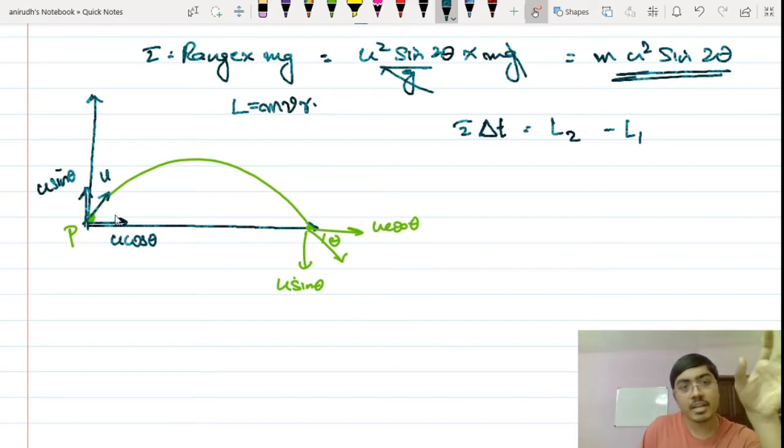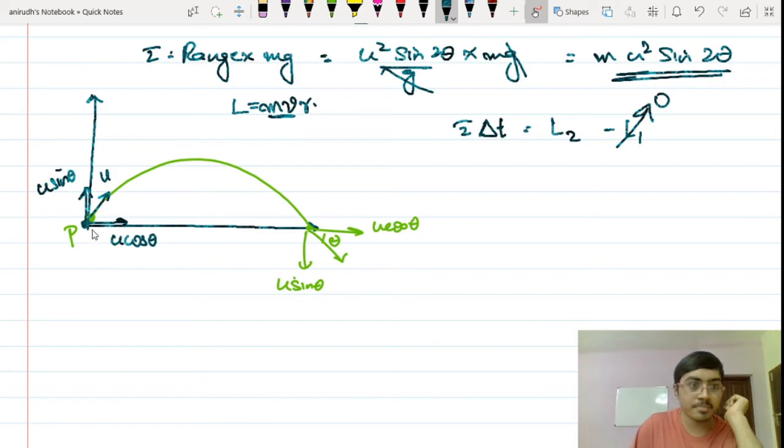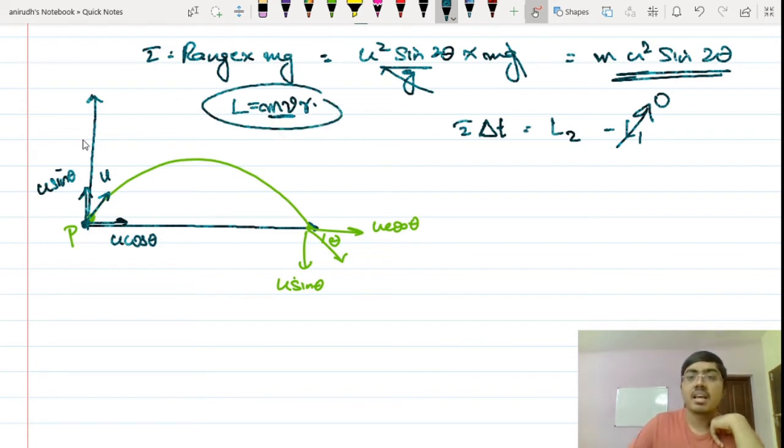Okay, so there is an angular momentum in the y direction and in the x direction, but both the linear momentum components are passing through the point P. So that means the initial angular momentum is 0. Why? Because u sin theta passes through P, u cos theta also passes through P. So the angular momentum in both directions is equal to 0, because it is passing through P itself.